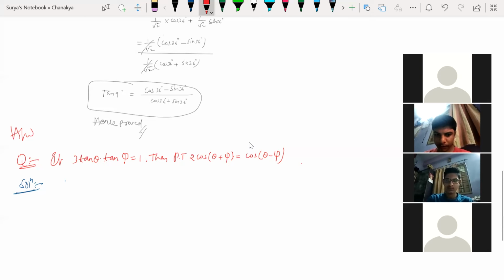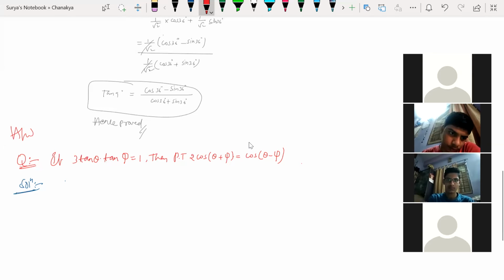So let me give a hint here. You take tan theta into tan psi given as 1 by 3. Why? I'm just shifting the 3 to the right hand side, it becomes 1 by 3. Clear? So after that you do cot. Sorry, tan, right?